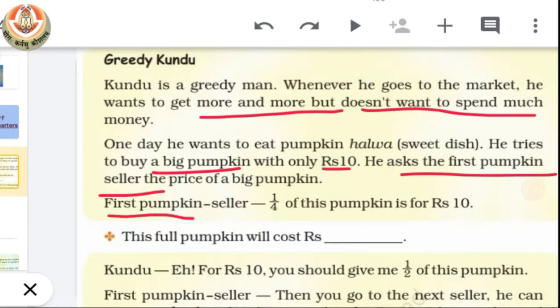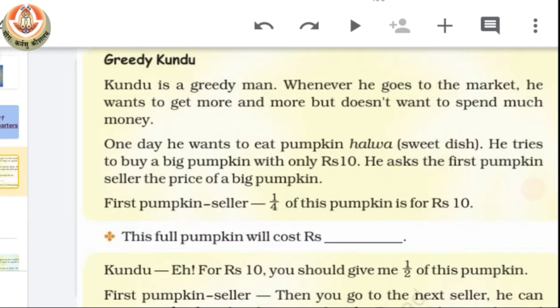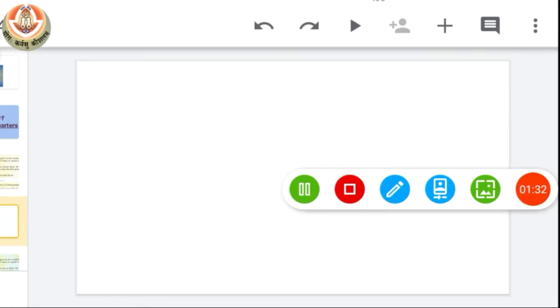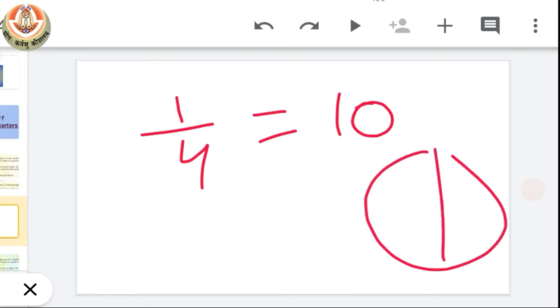So the first seller said 1/4. That means a quarter of that pumpkin is of rupees 10. So they are asking, the full pumpkin will cost how much money? So see here, we have that 1/4 of that pumpkin is of rupees 10. Therefore it is only the fourth part of a pumpkin, only the fourth part.